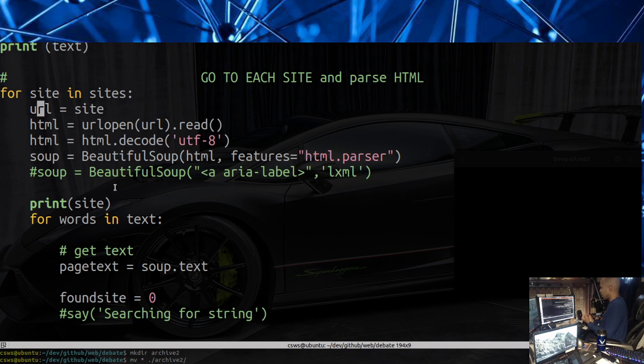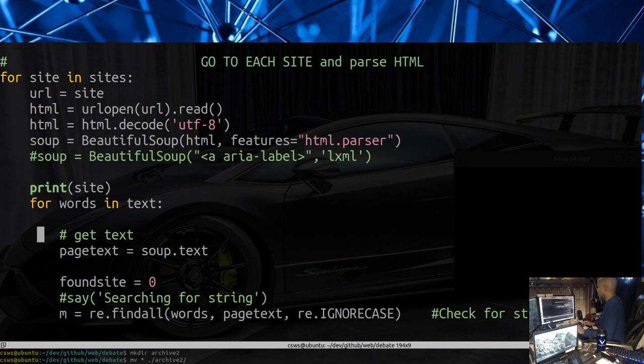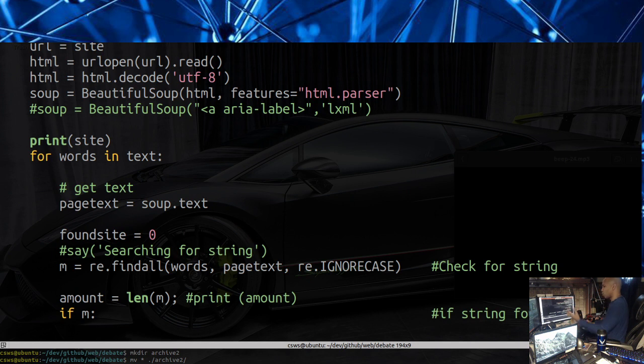So now we have the page, we have the text, and now we want to search for all the strings that the user entered. So we have a nested loop. This is not an infinite loop, it's a finite loop, because this loop is based on the contents of text, right? Which is the strings that the user typed in. So for words in text. If we typed in 2 strings, it's going to do 2 iterations. So that's why it's not infinite, right? It has a limit, and the limit is how many strings you entered, right?